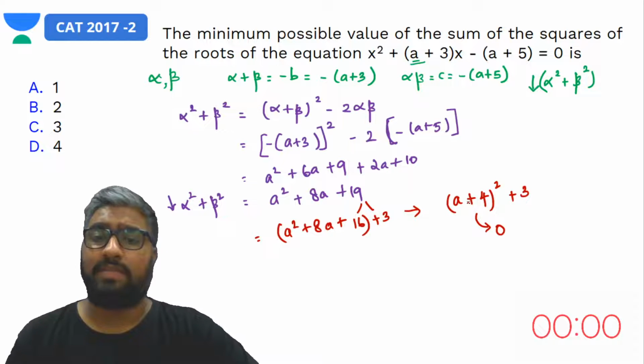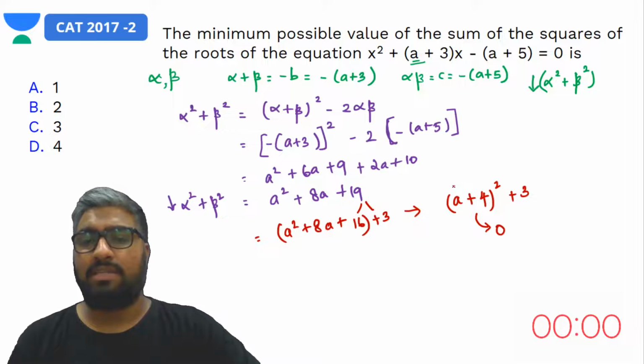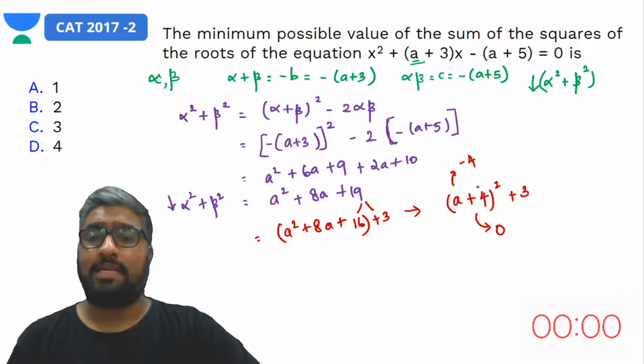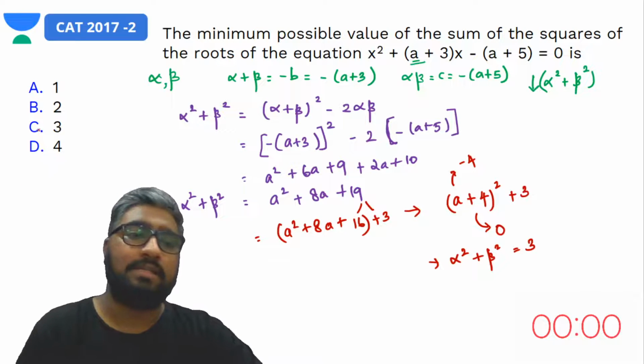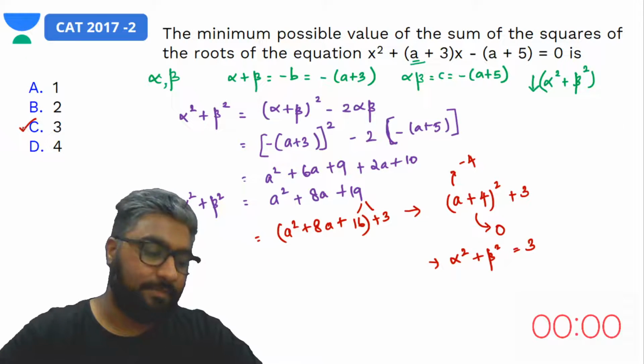So a can be substituted as minus 4. We would get 0 square plus 3, which means the minimum value of alpha square plus beta square is 3. So my answer is option C, 3.